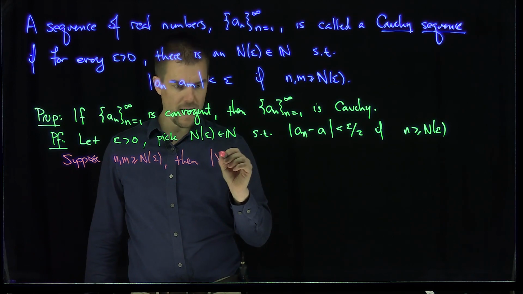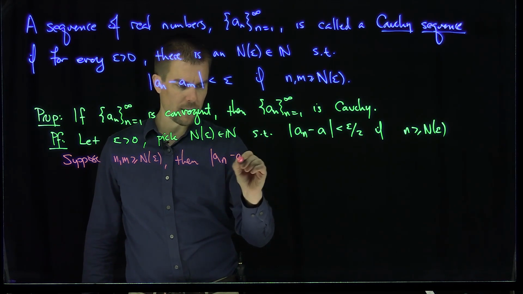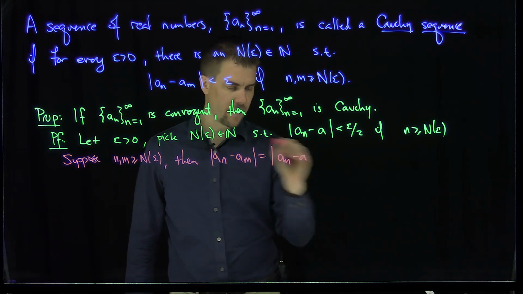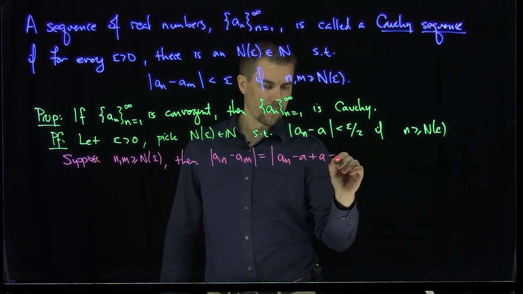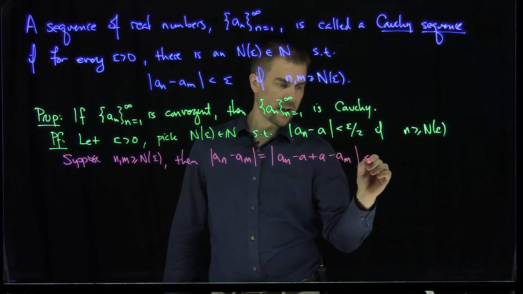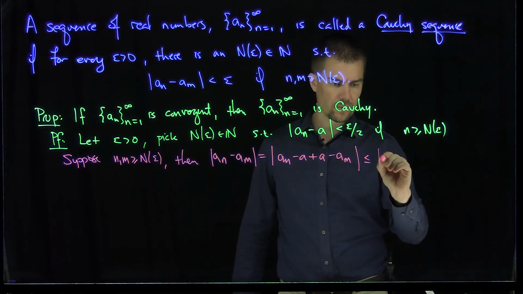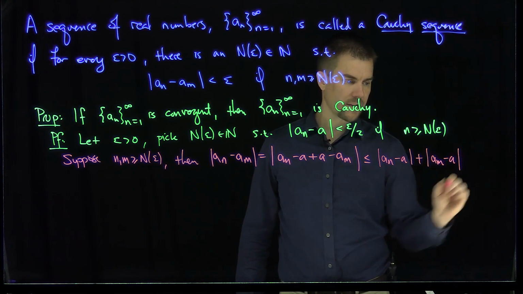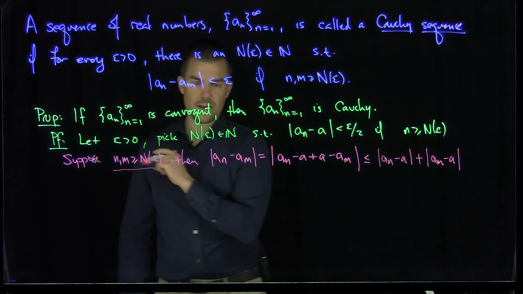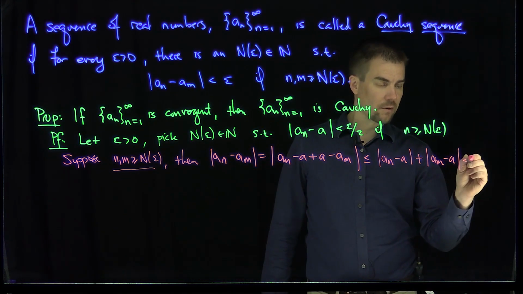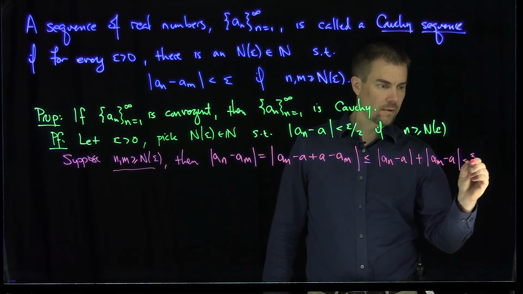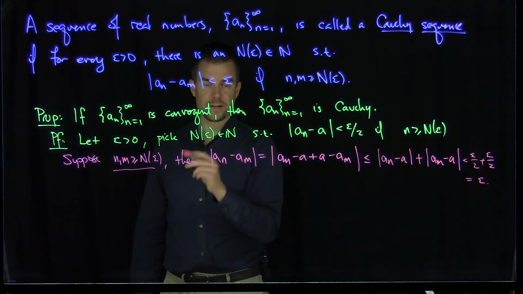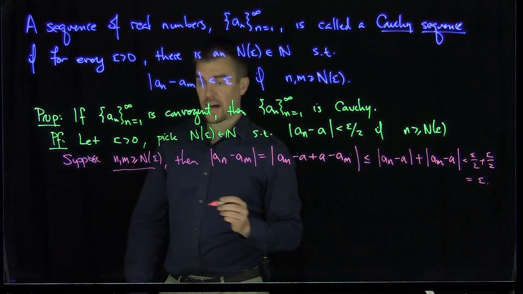|a_n - a_m| is equal to |a_n - a + a - a_m|. And I can use the triangle inequality and say this is less than or equal to |a_n - a| + |a_m - a|. Since both m and n are bigger than n epsilon, these are both less than epsilon over 2. So that's less than epsilon over 2 plus epsilon over 2, so that's a total of just epsilon. So |a_n - a_m| is less than epsilon if n and m are bigger than n epsilon.